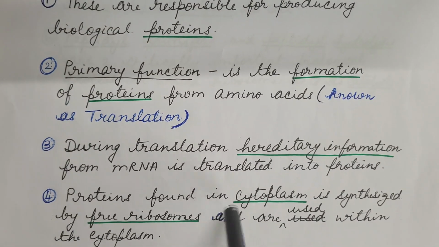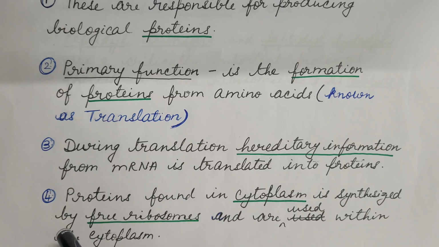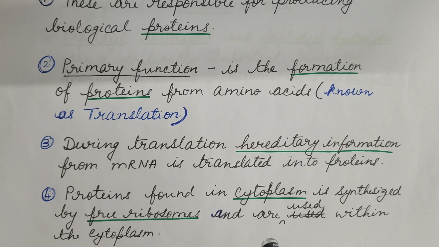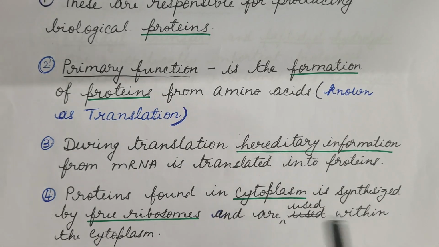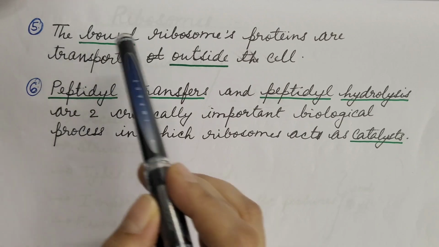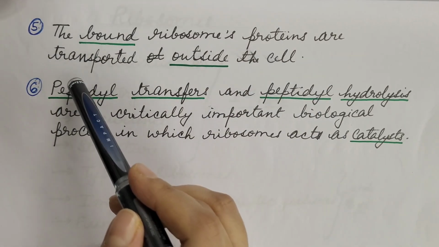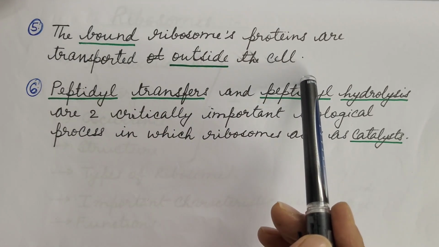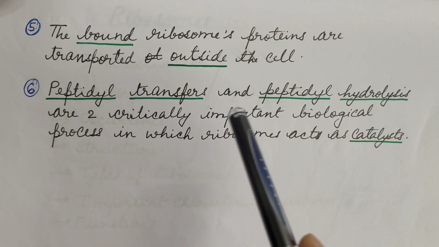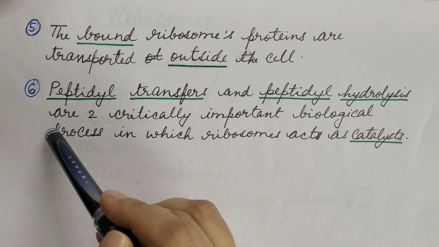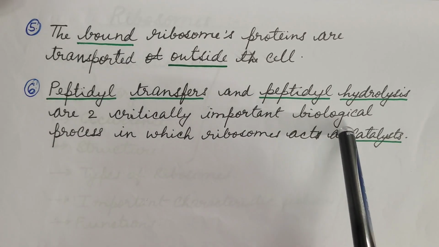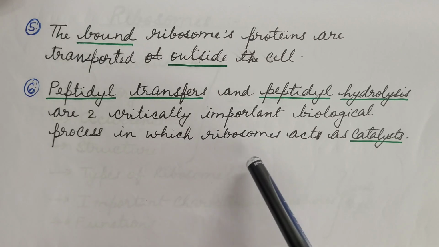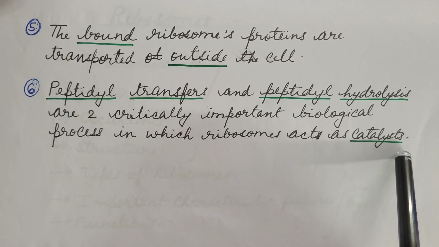Proteins that are found in the cytoplasm are synthesized by free ribosomes and are used within the cytoplasm. The bound ribosome proteins are transported outside the cell. Peptidyl transfer and peptidyl hydrolysis are two critically important biological processes in which ribosomes act as catalysts.